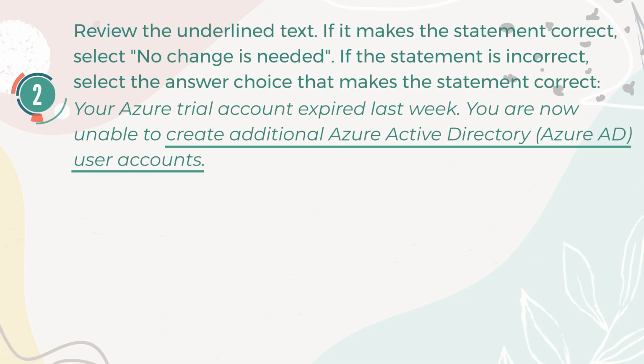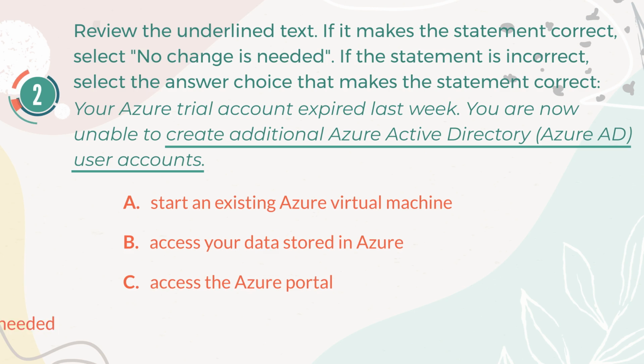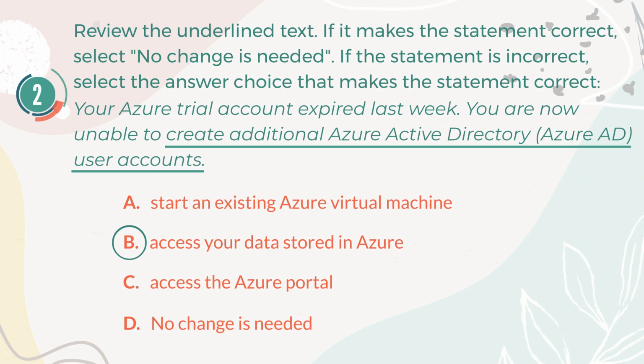Number 2. Review the underlined text. If it makes the statement correct, select No change is needed. If the statement is incorrect, select the answer choice that makes the statement correct. Your Azure trial account expired last week. You are now unable to create additional Azure Active Directory, Azure AD, user accounts. A. Start an existing Azure virtual machine. B. Access your data stored in Azure. C. Access the Azure portal. D. No change is needed. The correct answer is B. Access your data stored in Azure.